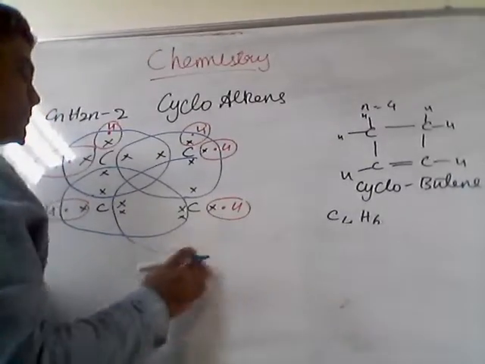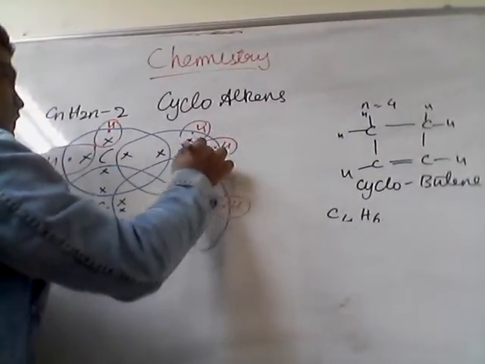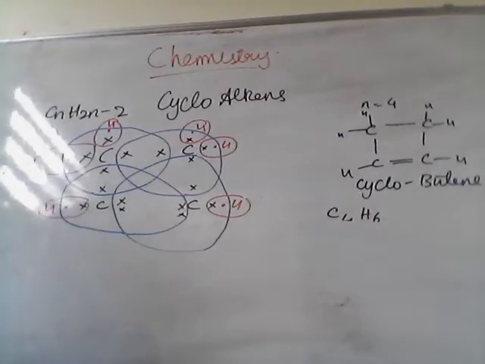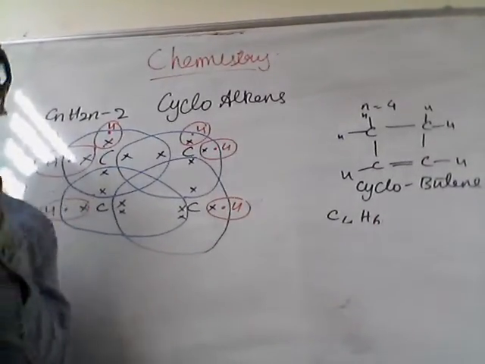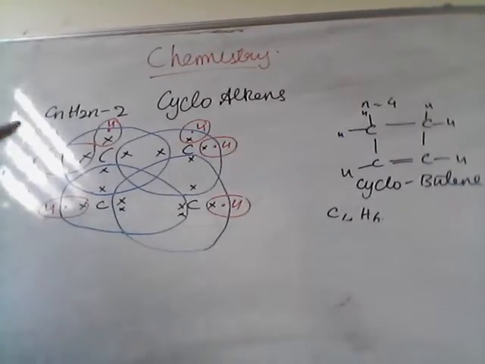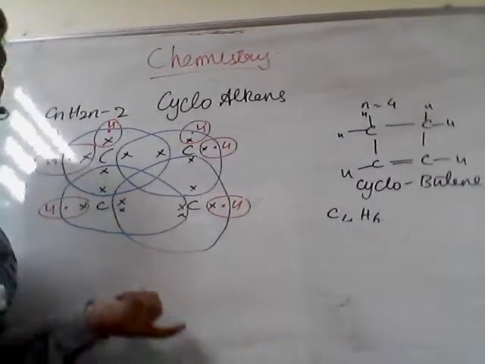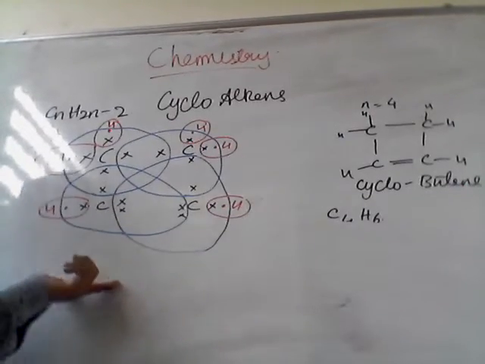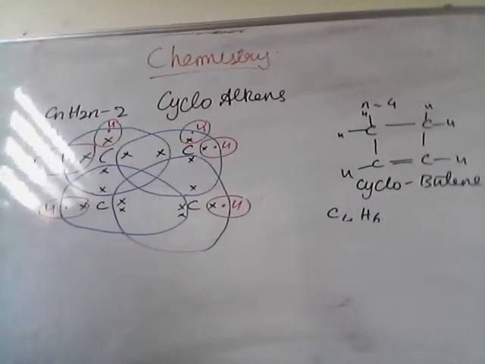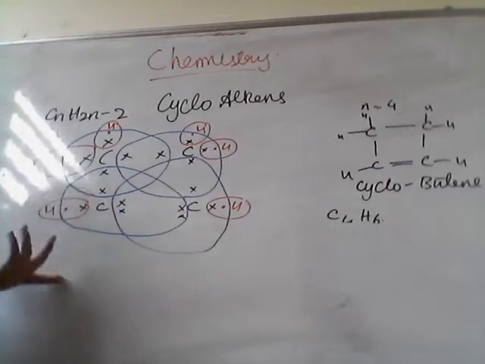It's a very confusing one. But yeah, it's very interesting to draw electronic dot structures for these alkenes, alkanes, alkynes, cycloalkanes, cycloalkenes, cycloalkynes. It's very joyful to draw the electronic dot structure.